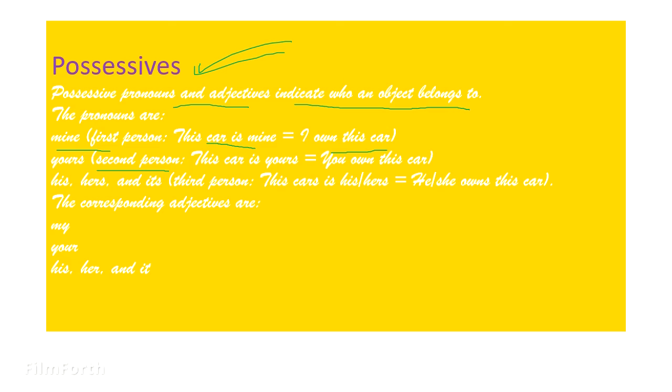This car is yours, second person. You own this car. His, hers, and its are used for third person. This car is his, hers, he or she owns this car. Hope so that you are clear with this basic concept. The corresponding adjectives are my, your, his, her, and its. Means जो possessions word है मैंने ज़्यादा नहीं दिए हैं list को मैं आपको अगली वीडियो में इन सब की लिस्ट मैं बनाऊंगा और आपके साथ शेयर करूंगा.